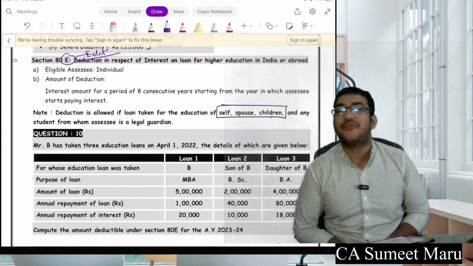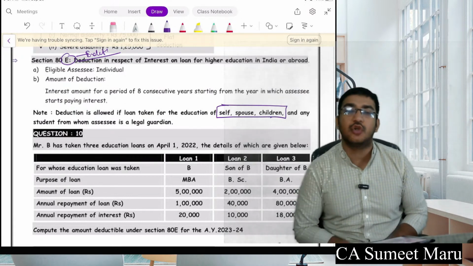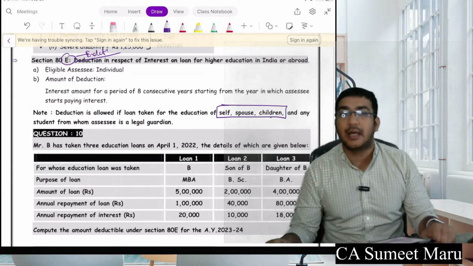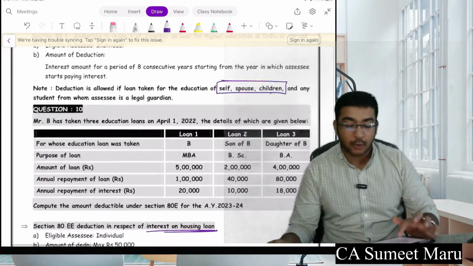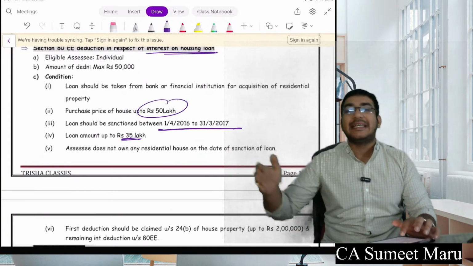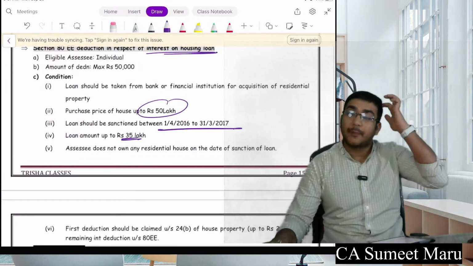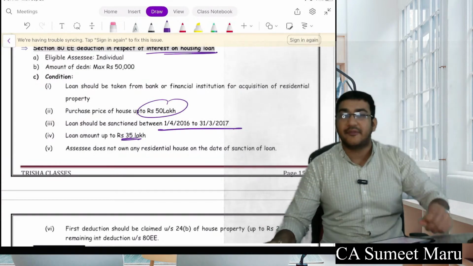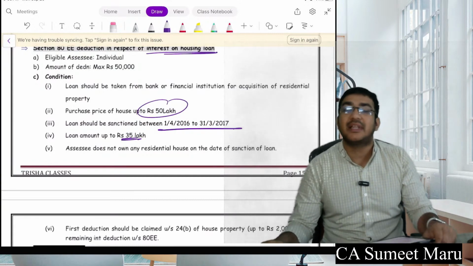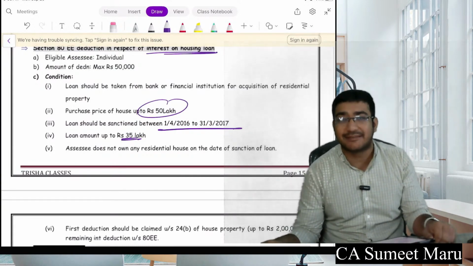In the loan series, we have first seen section 80E, which was for your education loan. Interest on this education loan will be allowed to you once you start the payment, for up to 8 years. Another was 80EE, that was for your housing loan. Again, the limit here for the house property is 50 lakh. Loan should be only 35 lakhs. And here the deduction is 50,000 if the loan is sanctioned between 16 and 17.